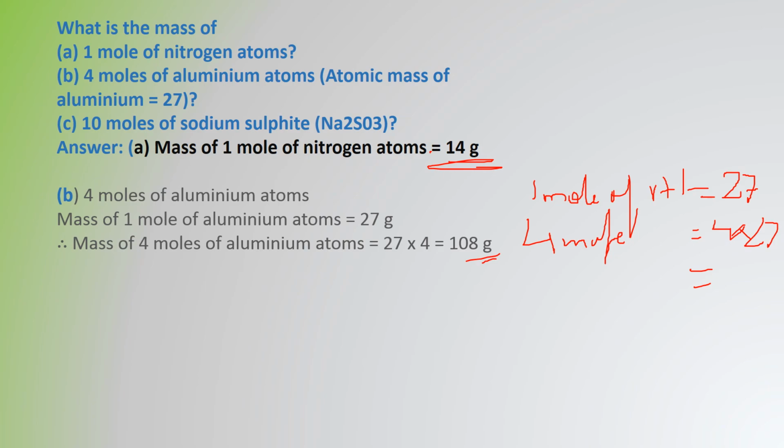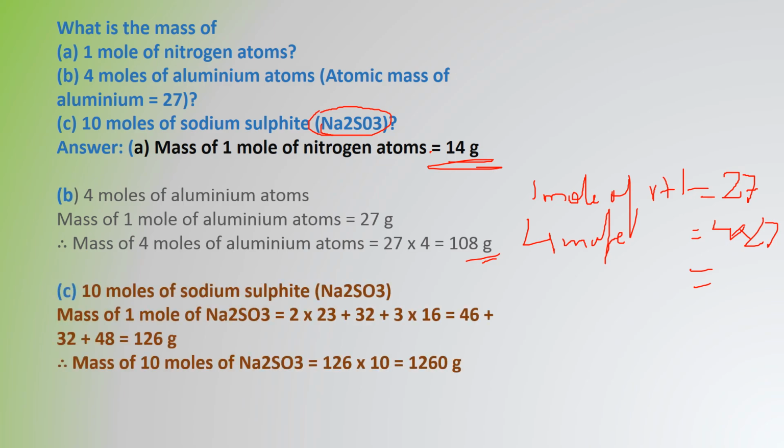Now 10 moles of sodium sulfide. So what is the difference here? You have to find out the molecular mass of this one, then only you can do it. I have done it for you. So the mass of 1 mole of sodium sulfide you have to calculate. That is 126 grams, that is 2 into 23, the sodium atomic mass, plus 32, the sulfur atomic mass, plus 3 into 16, the oxygen atomic mass. So you are getting 126, and the mass of 10 moles is equal to 126 into 10, that is 1260 grams. So this is how you can calculate very easily the mass if the moles are given. Okay, I hope you understood.